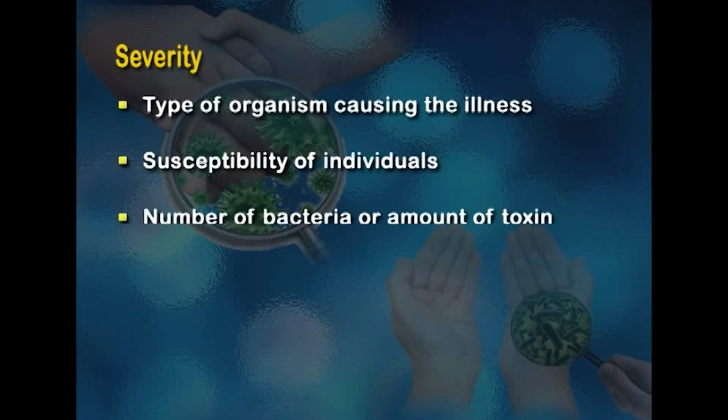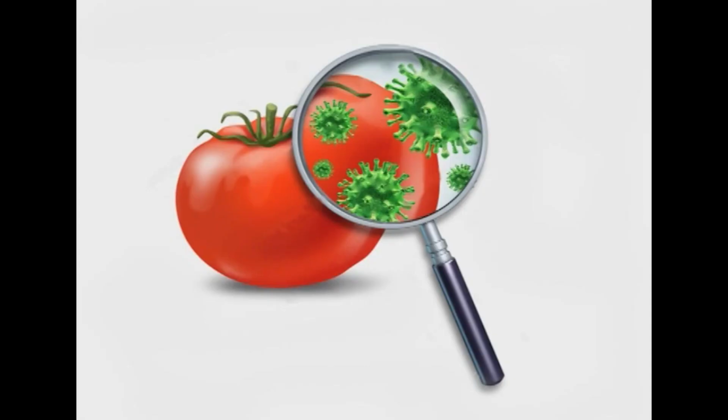For example, the very young people and the elderly and people who are convalescing from a disease are more susceptible to foodborne illness. It will also depend upon the number of bacteria or amount of toxin consumed. If the food contains a large number of bacteria and more amount of toxin, then more severe is the foodborne illness. Now moving on to the different types of organisms which cause foodborne illness.